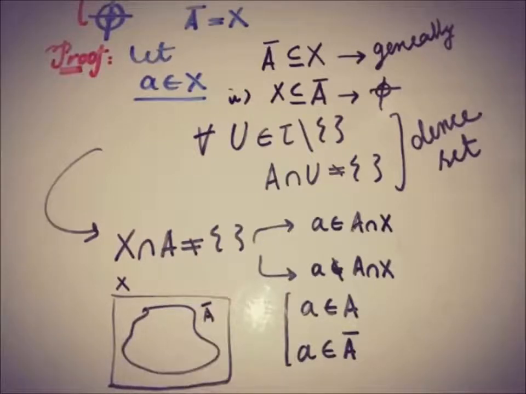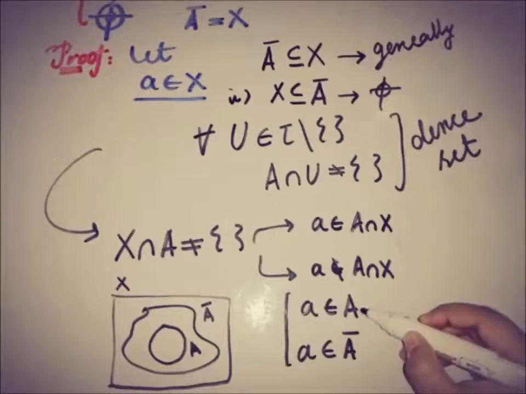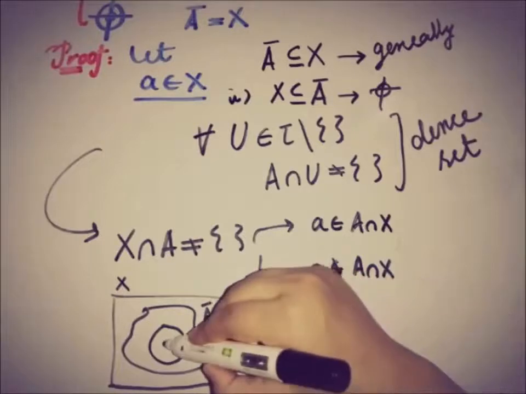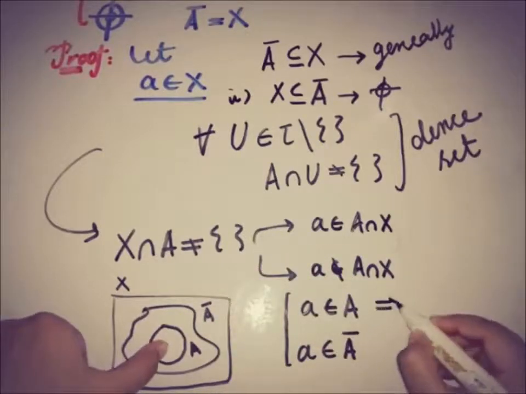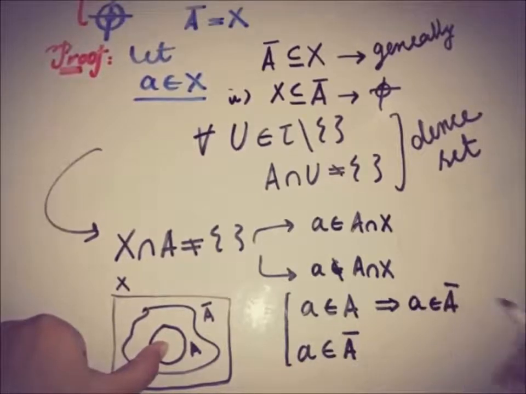If this is the closure of the set A, then by definition of the closure of a set, we know that the set A is a subset of the closure of the set. So if a belongs to the set A, this implies that a is also in the closure of the set.